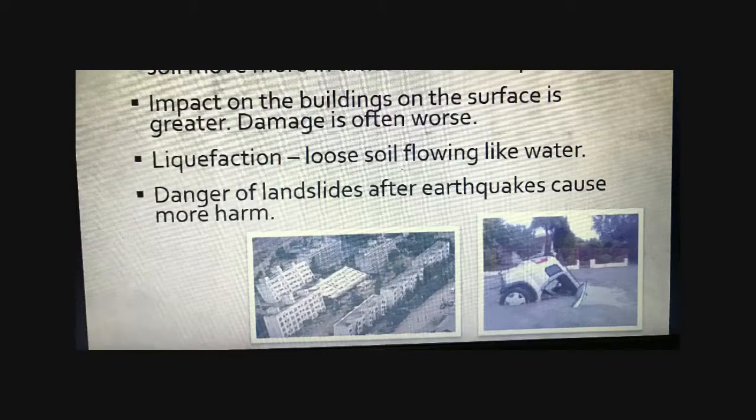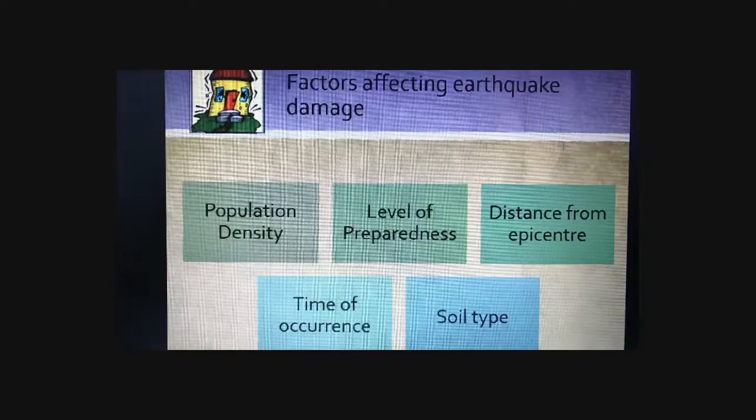Another problem with loose soil type is the concept of liquefaction. This is where the loose soil actually shakes to a point where it moves like water. It is not a process where there's actual water mixing in, but the loose soil itself behaves like water. When this happens, there's a large danger of landslides occurring, and on top of the earthquake damage, you might have landslides burying the rest of the infrastructure or even roads and transport networks totally.